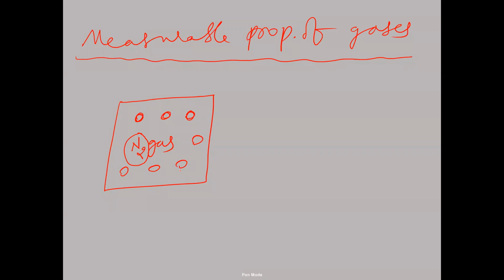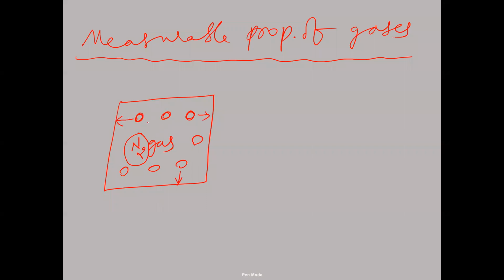So this gas molecule, when it is moving, will exert pressure on the wall. This gas molecule also will exert pressure on the wall. So the pressure of the gas taken in the container is due to what? The collisions of gas molecules on the walls of the container.